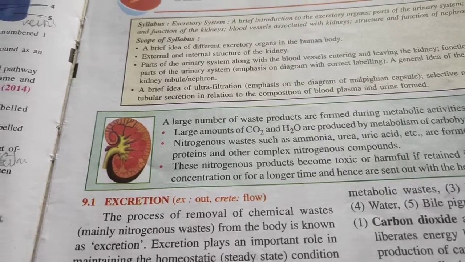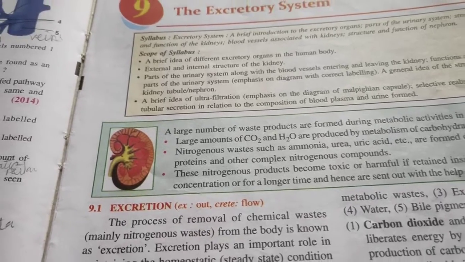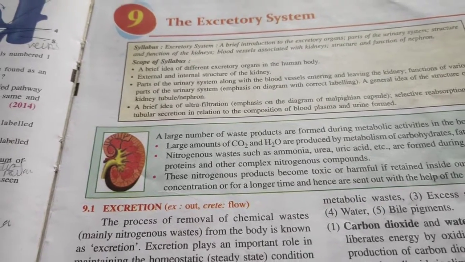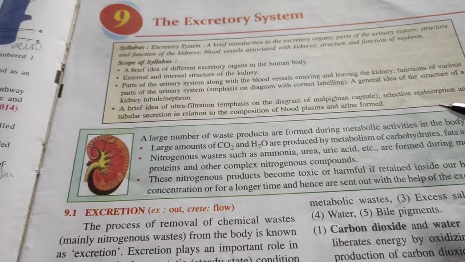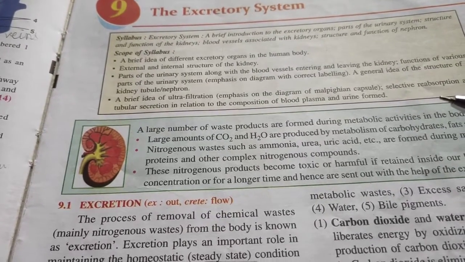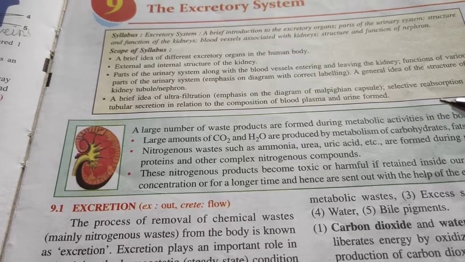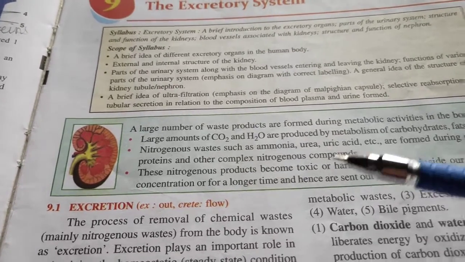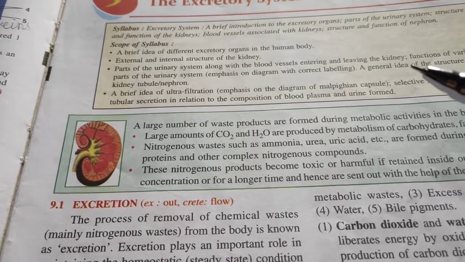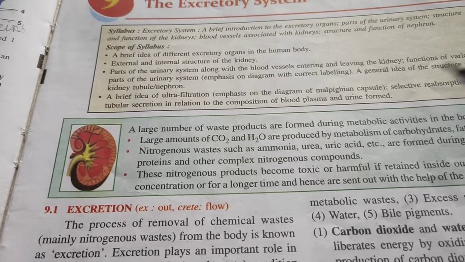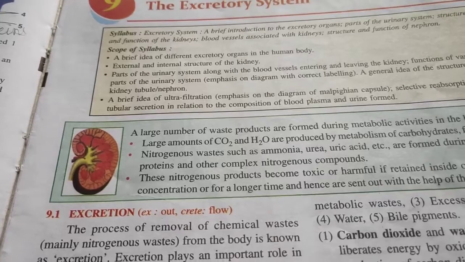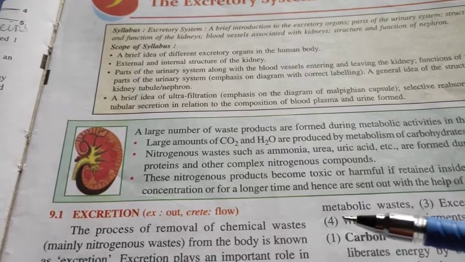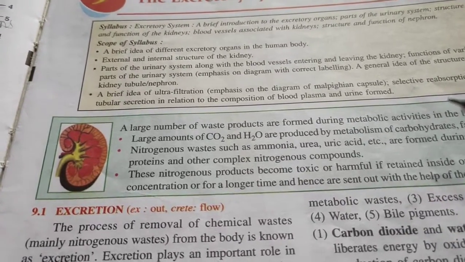Nitrogenous waste like ammonia, urea, uric acid, they are formed during the metabolism of proteins, and these nitrogenous waste become toxic or harmful if they are stored in our body for a long period of time.